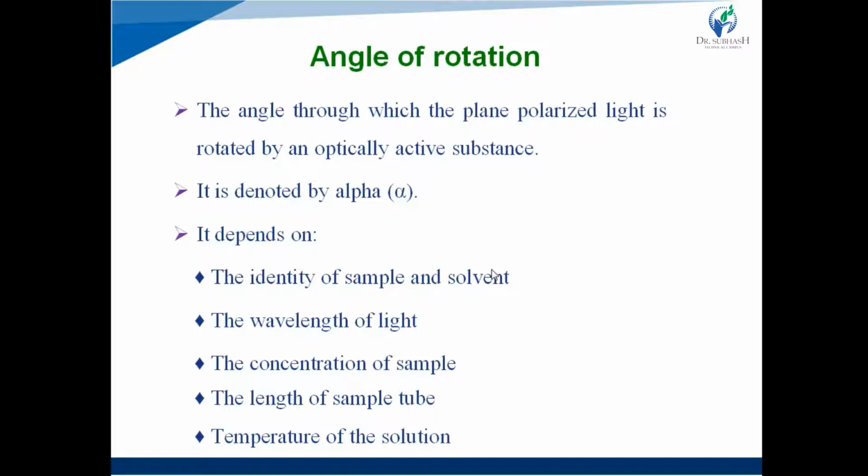For example, the identity of the sample and solvent, that is the nature of the sample and nature of the solvent, the wavelength of light used, the concentration of the sample filled in the polarimeter tube, the length of the sample tube, and the temperature of the solution or experimental condition.